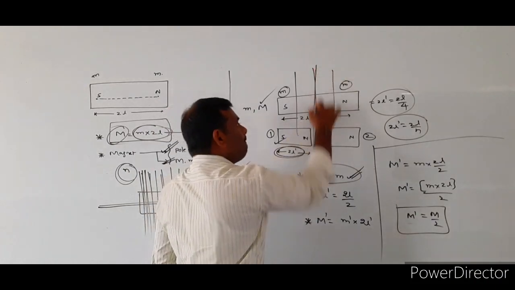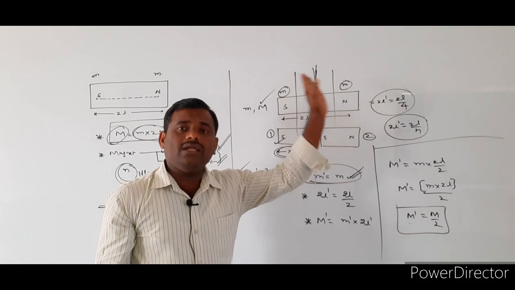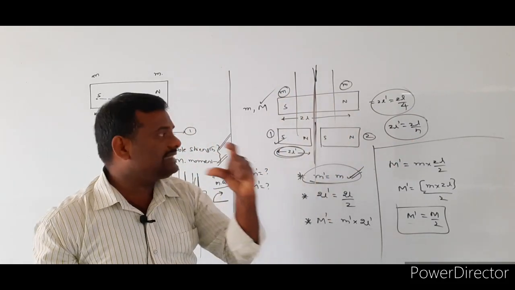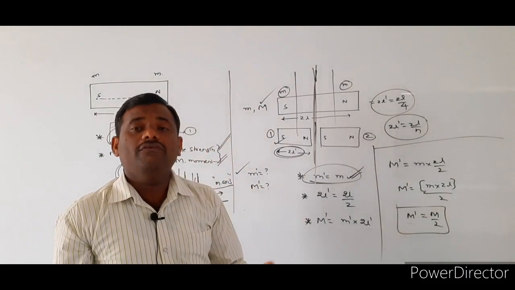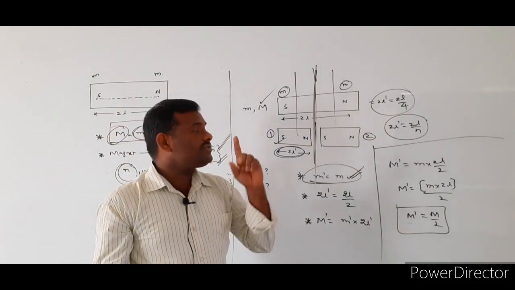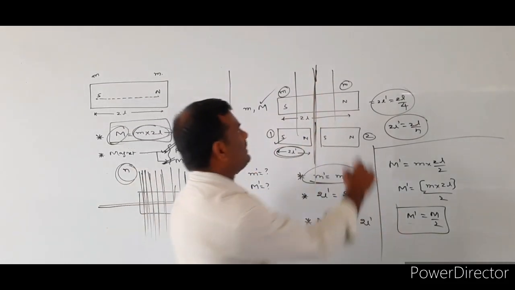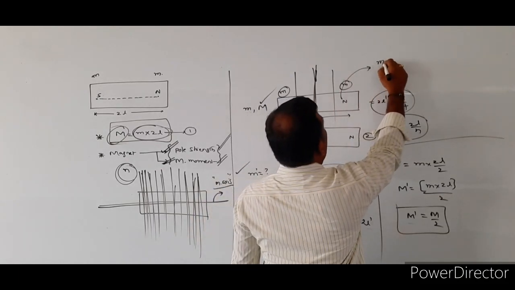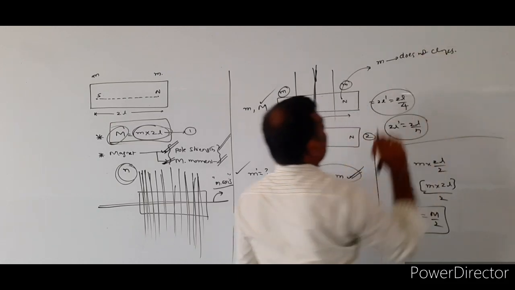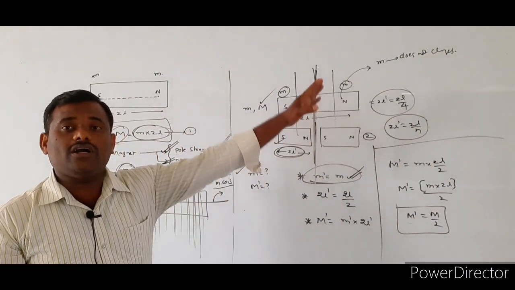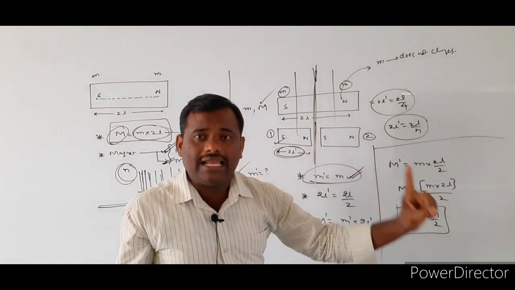That means whenever the given bar magnet is cut perpendicular to its length, or perpendicular to the magnetic axis, which factors will change and which factors will not change? Whenever the bar magnet is cut perpendicular to its length, the pole strength value does not change. And which factor will change here? The magnetic moment value will change.